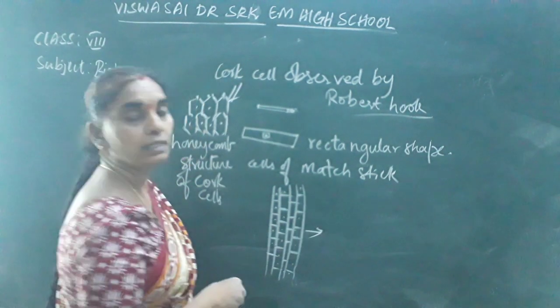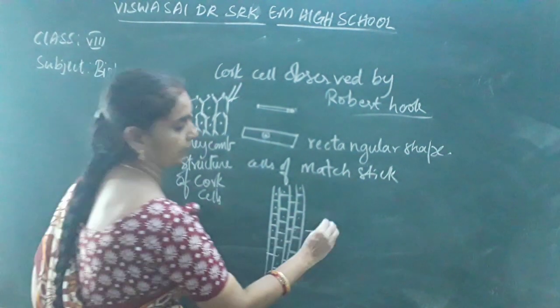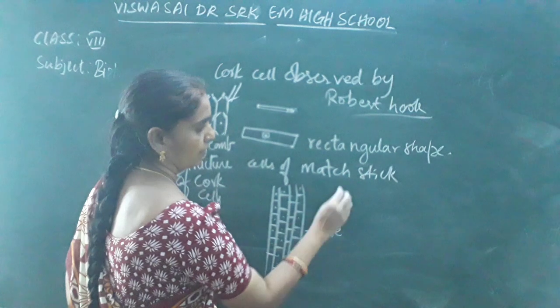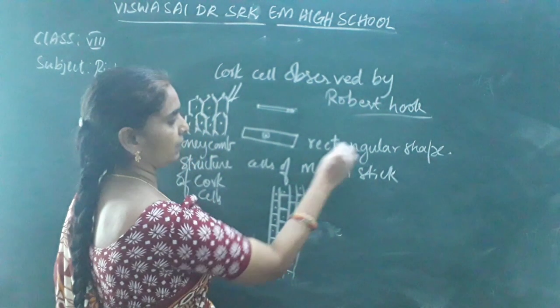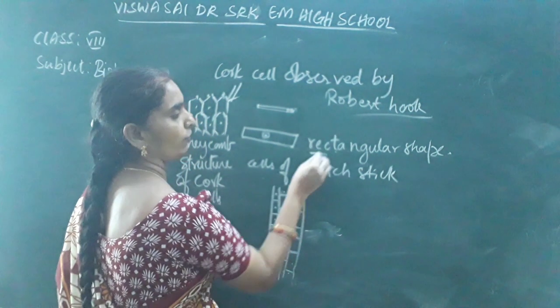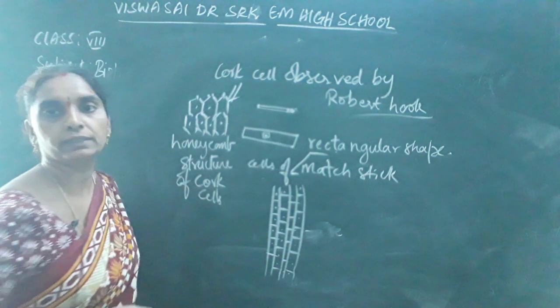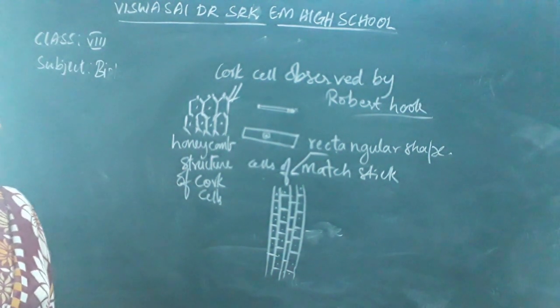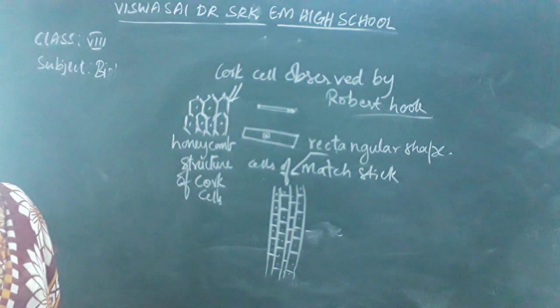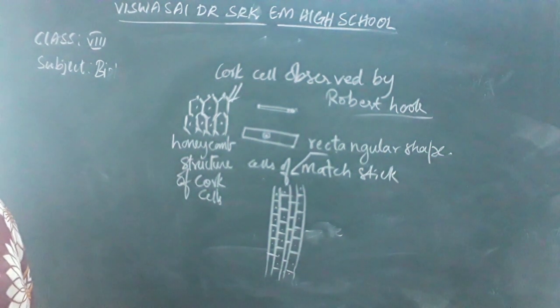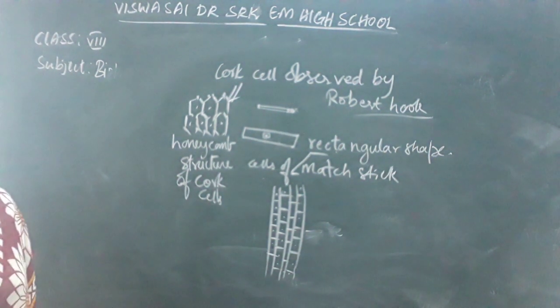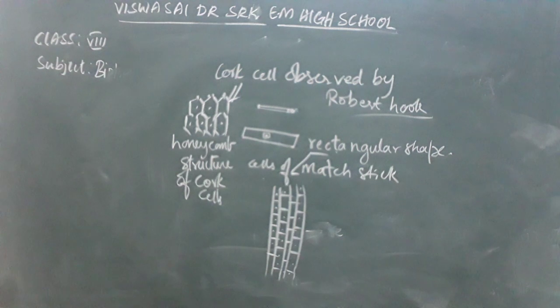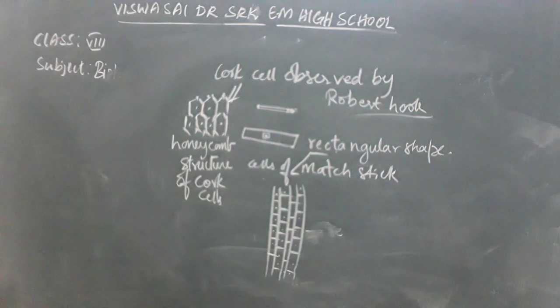This is matchstick cells, that is rectangular shaped cells. You have already written rectangular shaped cells of matchstick. Okay children, so this is about the cork cells or the section of the cork cells. Draw it in your notebooks.